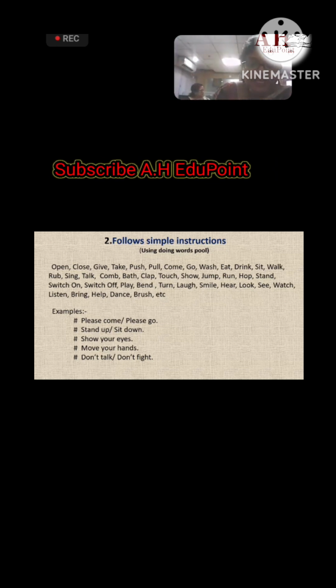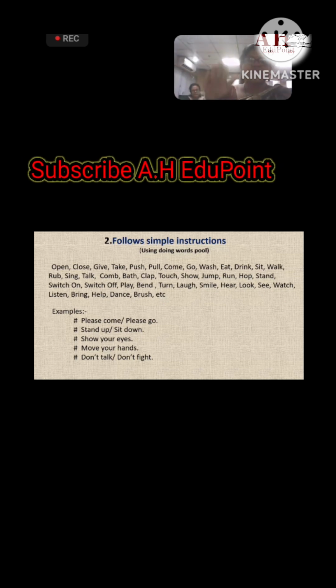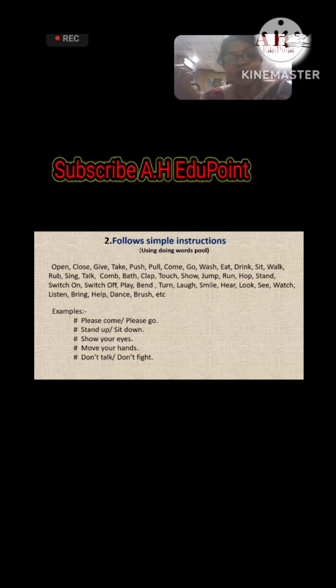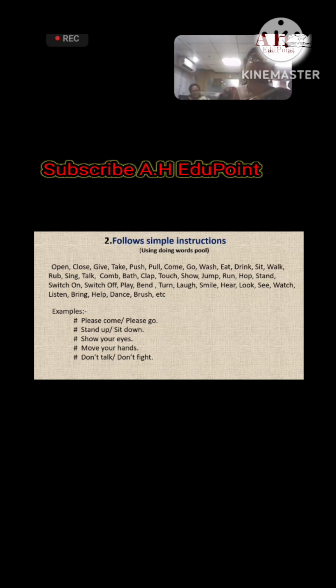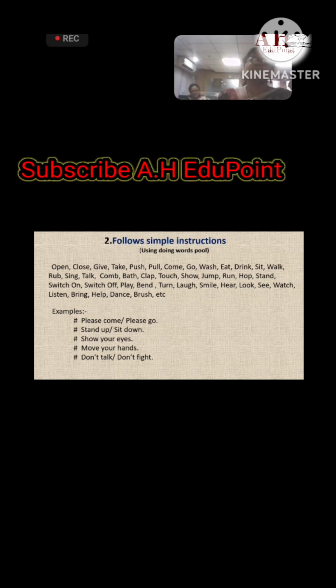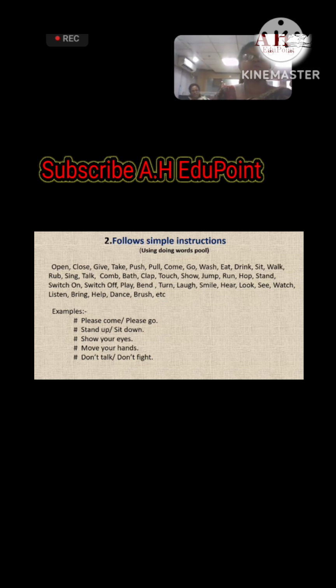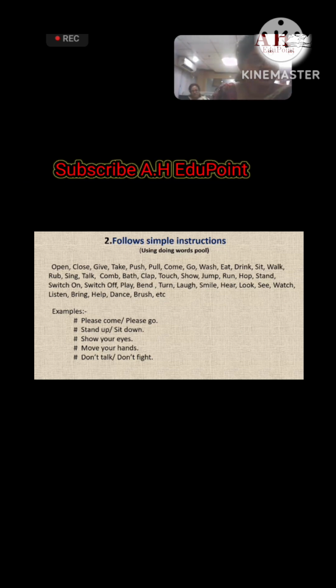At the very preliminary stage, we can say only sit, by moving our hand. And when they understand the meaning of sit, then we can say please sit down on the bench. And ultimately, after practicing this more and more, they will be able to understand the instructions and follow them properly.